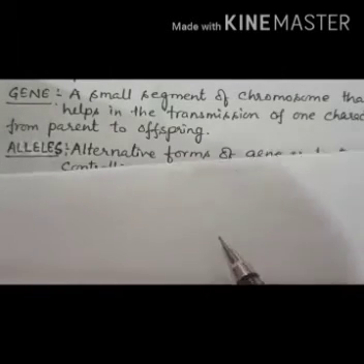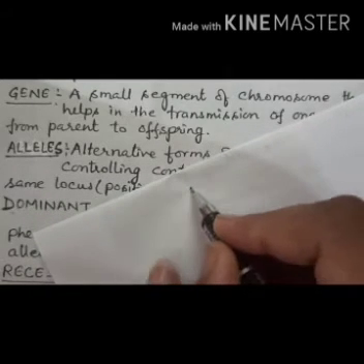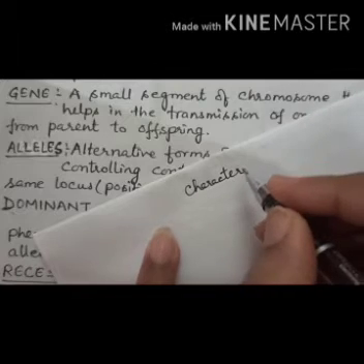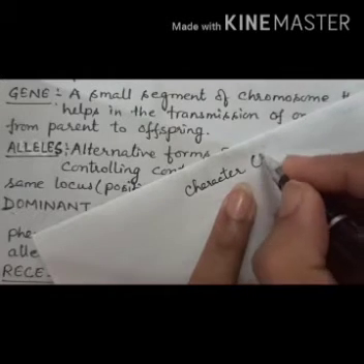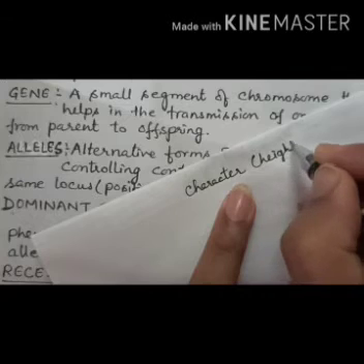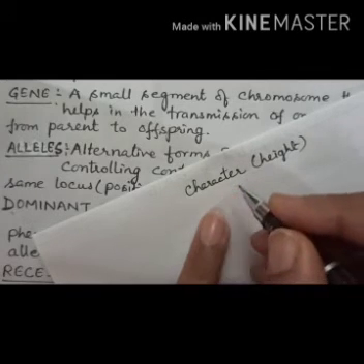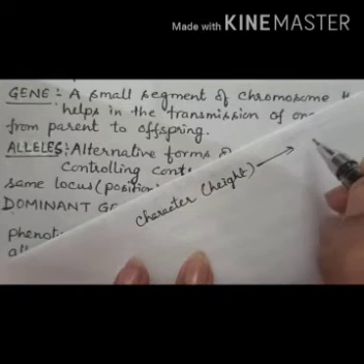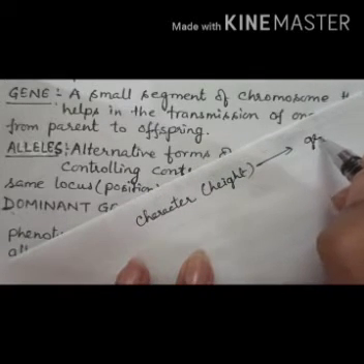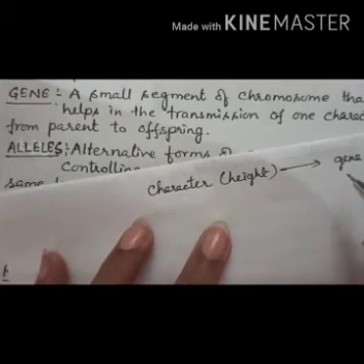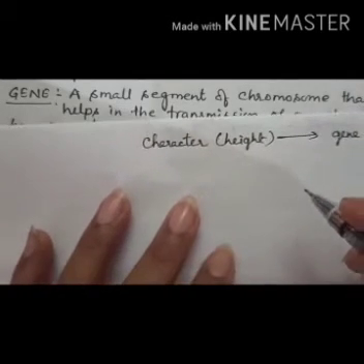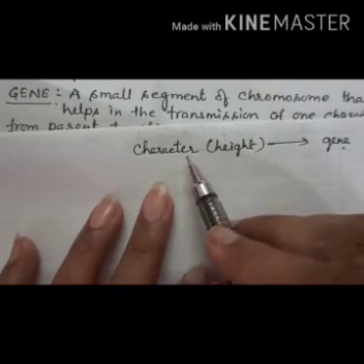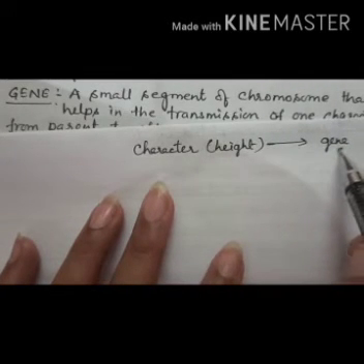Suppose I'm talking about a particular character, height, which we naturally get from our parents. That height character is controlled by a particular gene, because in our body there are millions and trillions of genes, and each character is controlled by one gene.